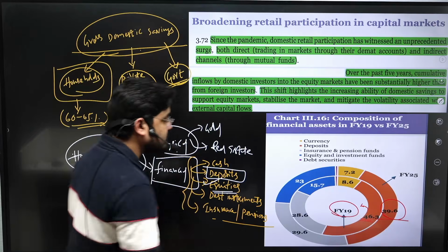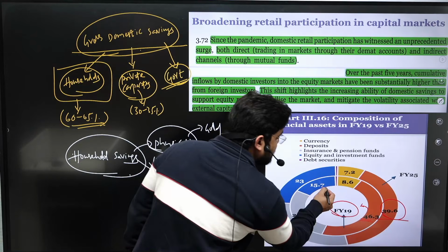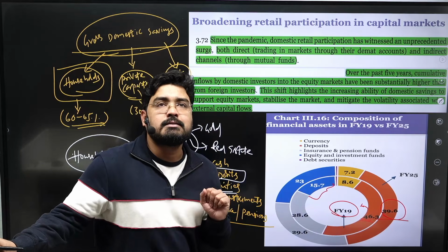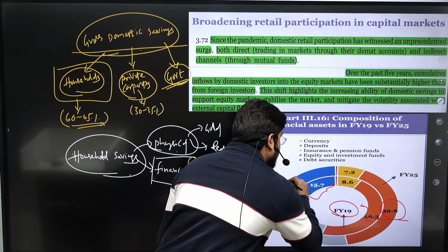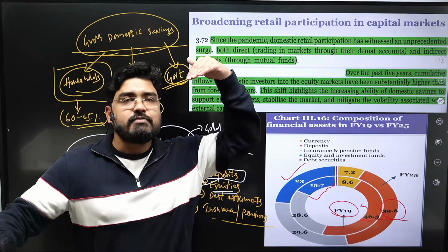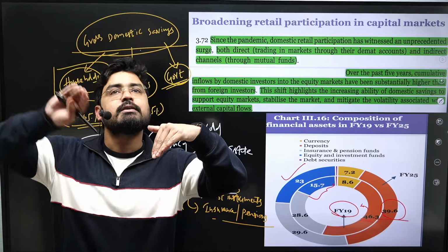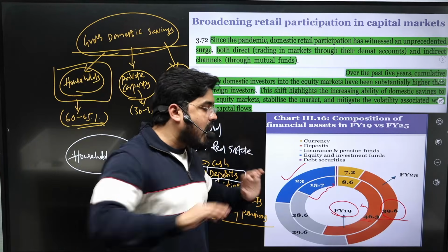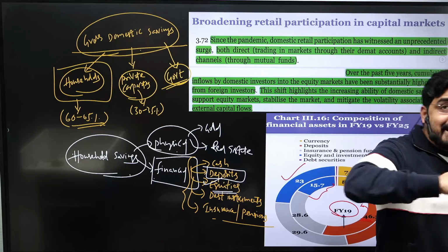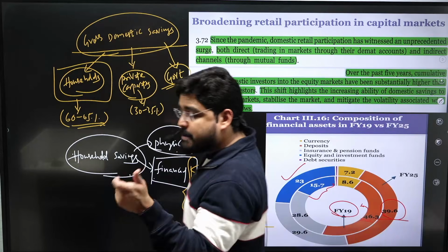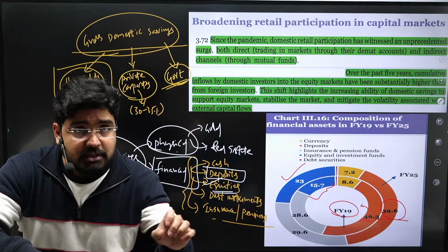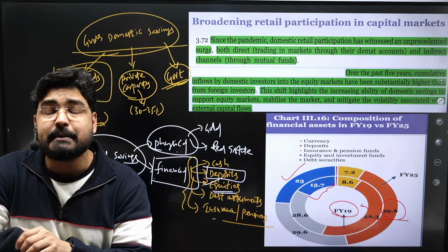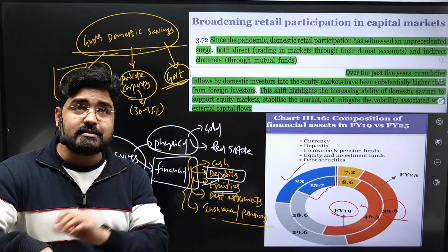Now look at this. Earlier, only 15% of the annual household financial savings used to go to the equities. Now this portion has increased to 23%. So the share of deposits has been reduced and the share of equities has increased. This happened mostly after the pandemic. There has been increasing registration of demat accounts, and increasing subscription for systematic investment plans issued by fund managing companies through mutual funds.